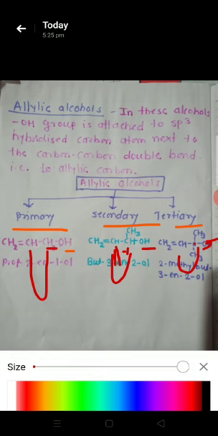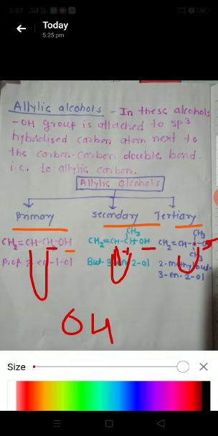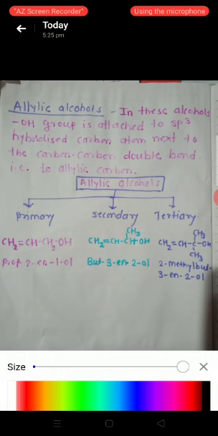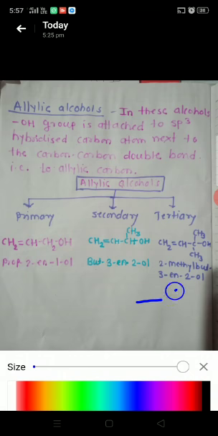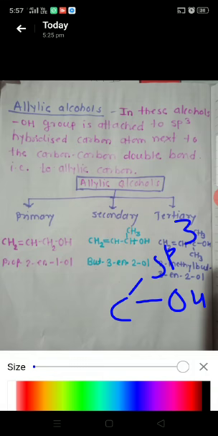That means in allylic alcohols, the OH group is attached to, see here, this is the OH group attached to the carbon atom which is sp3 hybridized.